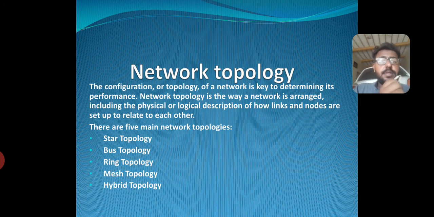Network topologies. The configuration or topology of a network is the key to determining its performance. Network topology is the way a network is arranged, including the physical or logical description of how links or nodes are set up to relate to each other. There are five main network topologies: star topology, bus topology, ring topology, mesh topology, hybrid topology.